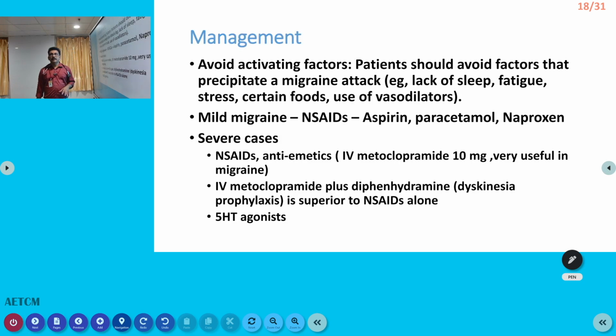Now, how to manage migraine? The most important thing is to identify the activating factors and tell the patient to avoid them. That is very important. The patient should avoid the activating factors or triggers for migraine. Then for mild migraine, you can always give paracetamol, aspirin, naproxen or other NSAIDs. Always remember to give antiemetics like metoclopramide with all treatment, because NSAIDs can themselves produce gastric irritation. Migraine also can produce gastric irritation and vomiting. So metoclopramide should be there in all treatment regimens.